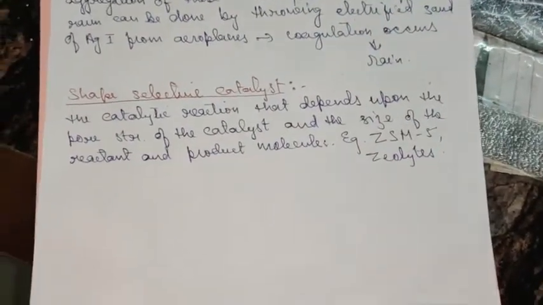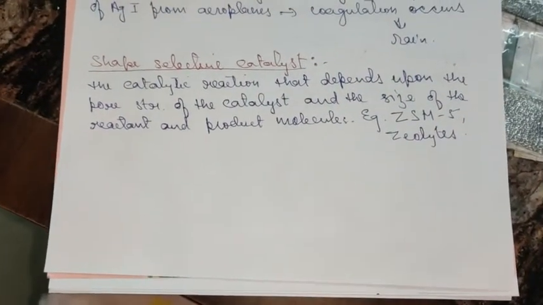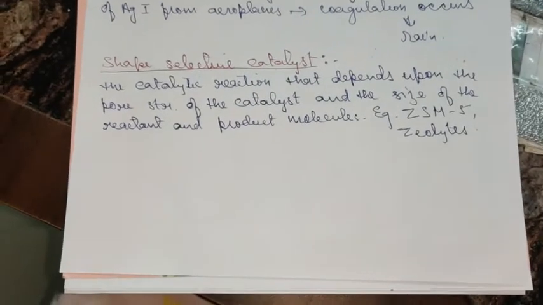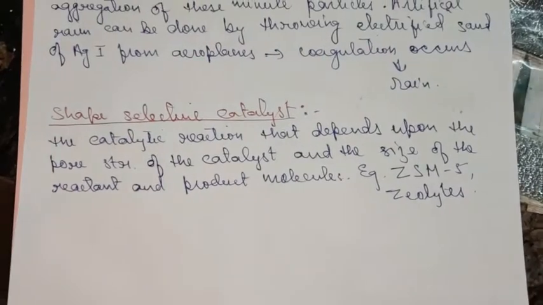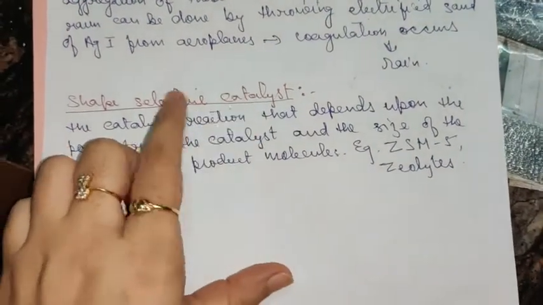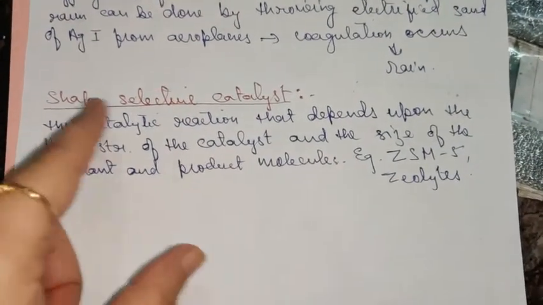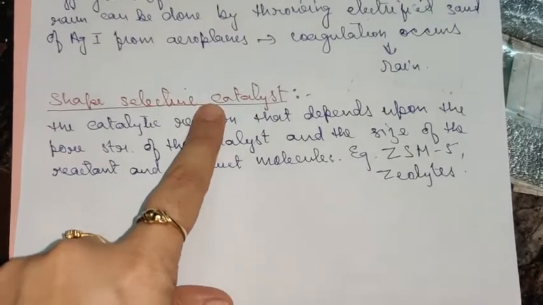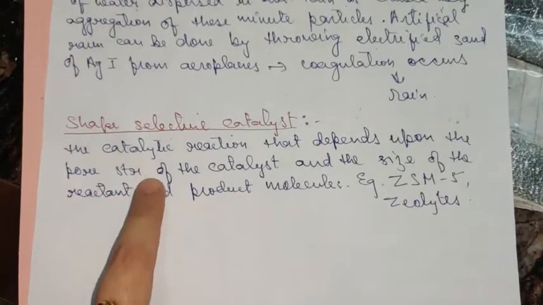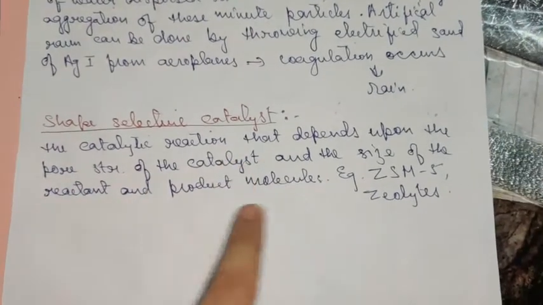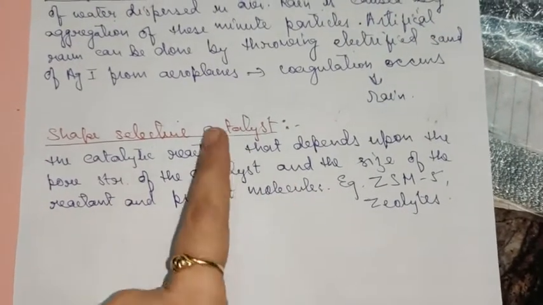And now one more definition from the topic catalysis, which was asked this year also, shape selective catalysis. So this is basically based on the lock and key hypothesis, which I told you also. So what is this, children? As the name itself tells you the answer, you can write down the answer in your own words if you read the name. The catalytic reaction that depends upon the pore structure of the catalyst and the size of the reactant and the product molecules is known as shape selective catalysis.